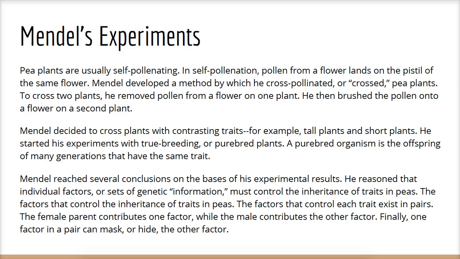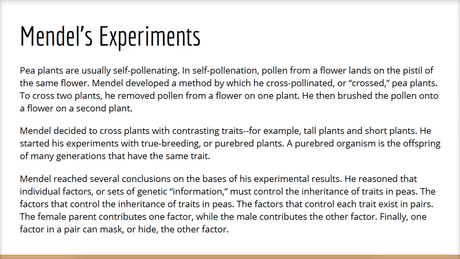Mendel's experiments. Pea plants are usually self-pollinating. In self-pollination, pollen from a flower lands on the pistil of the same flower. Mendel developed a method by which he cross-pollinated, or crossed, pea plants. To cross two plants, he removed pollen from a flower on one plant. He then brushed the pollen onto a flower on a second plant.